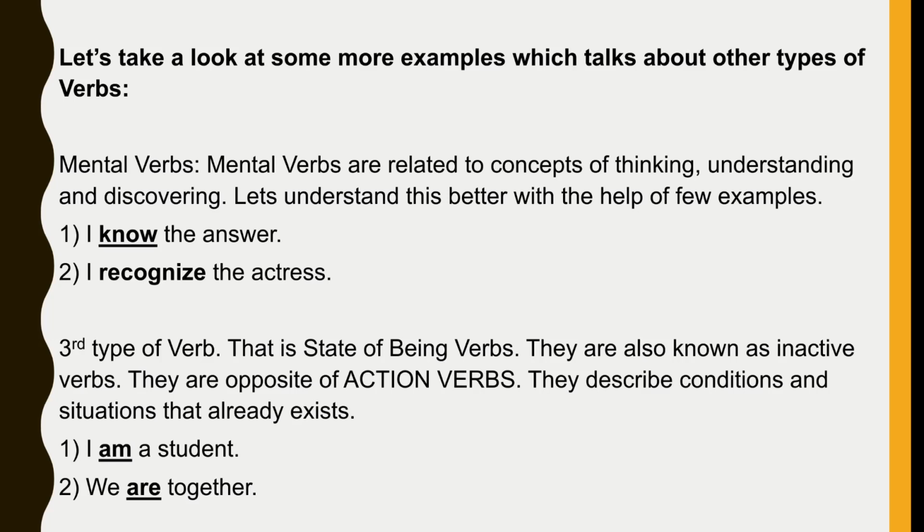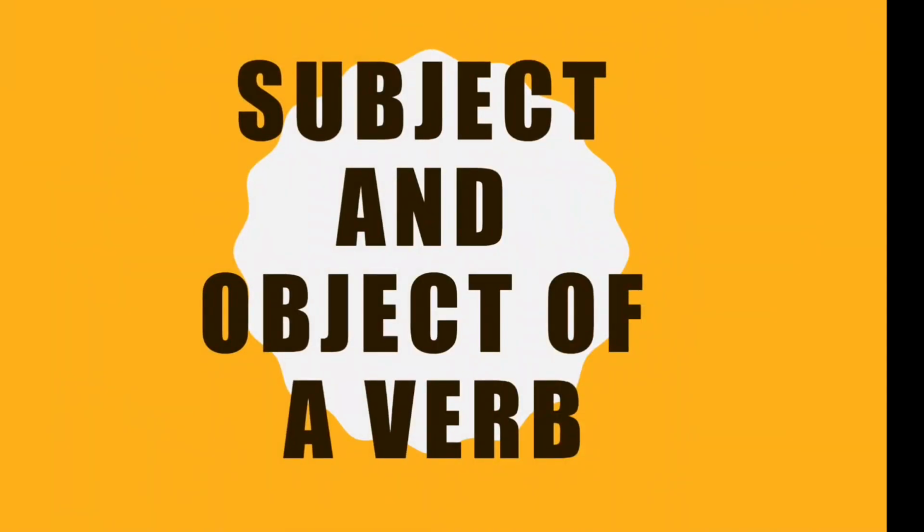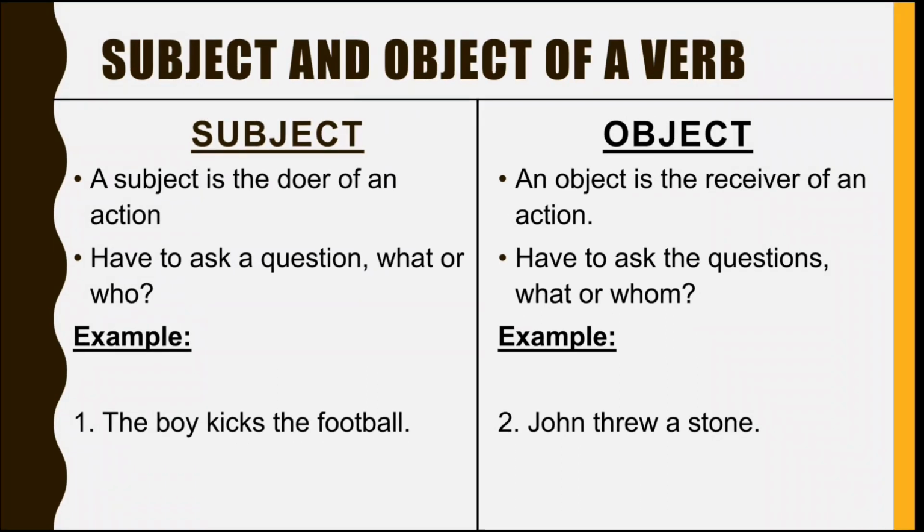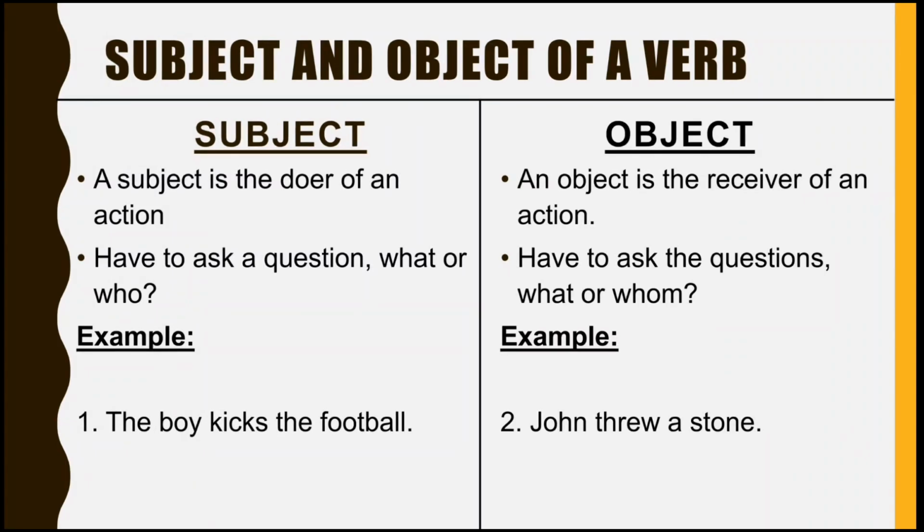Now we shall learn about the subject and the object of a verb. Well, let's just simplify things first. So what is a subject? A subject is nothing but the doer of an action. And what is an object then? An object is the receiver of an action. Let me just tell you a few tricks here. To find the subject of a verb, we simply have to ask a question: what or who? And to find the object of a verb, we have to ask the questions what or whom.